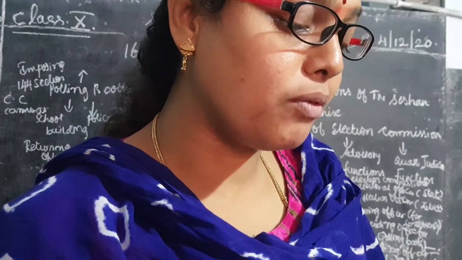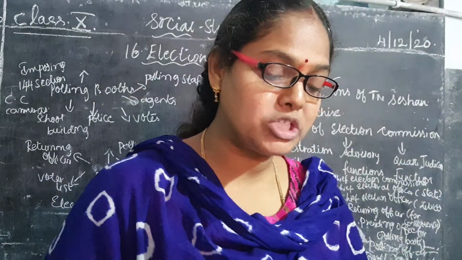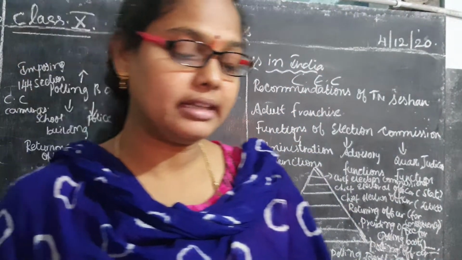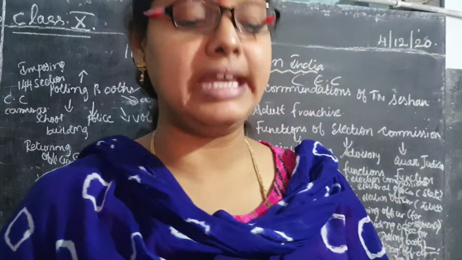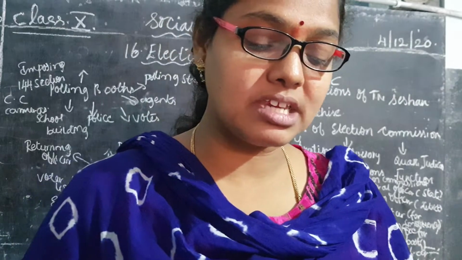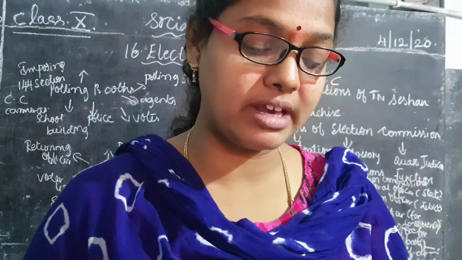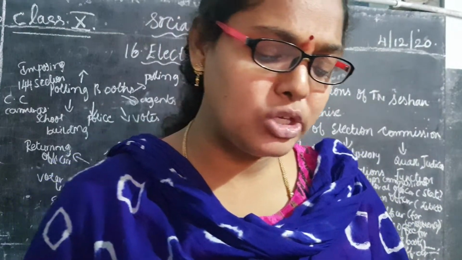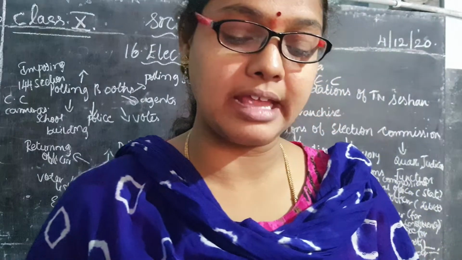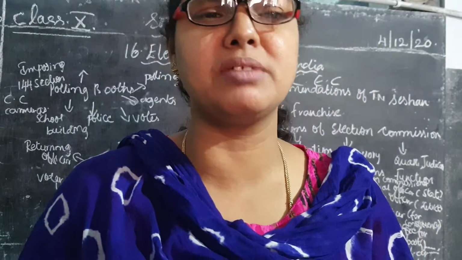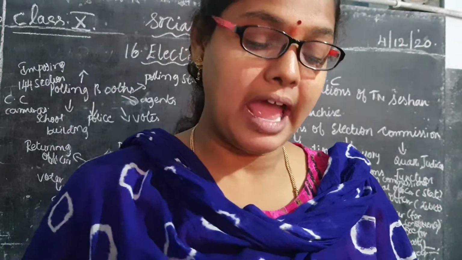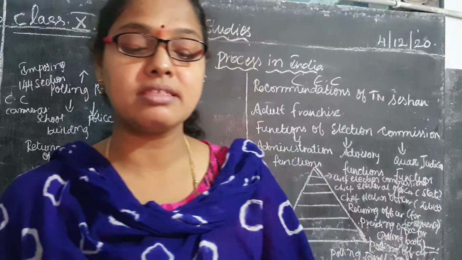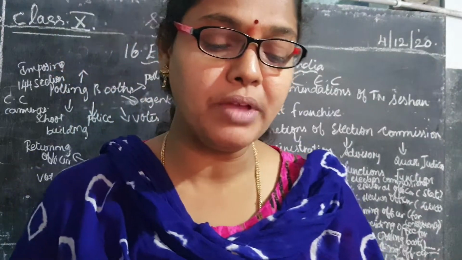What is his duty? Mainly, he has the power to conduct the election in India, and he is responsible for appointing the Indian civil services, with a 65-year age limit or a 6-year tenure, whichever is earlier. And what is his main duty? Eradication of corruption in the elections of India. Corruption means what? Some of the political parties are misusing their power, and all these are checked by the Chief Election Commissioner of India.